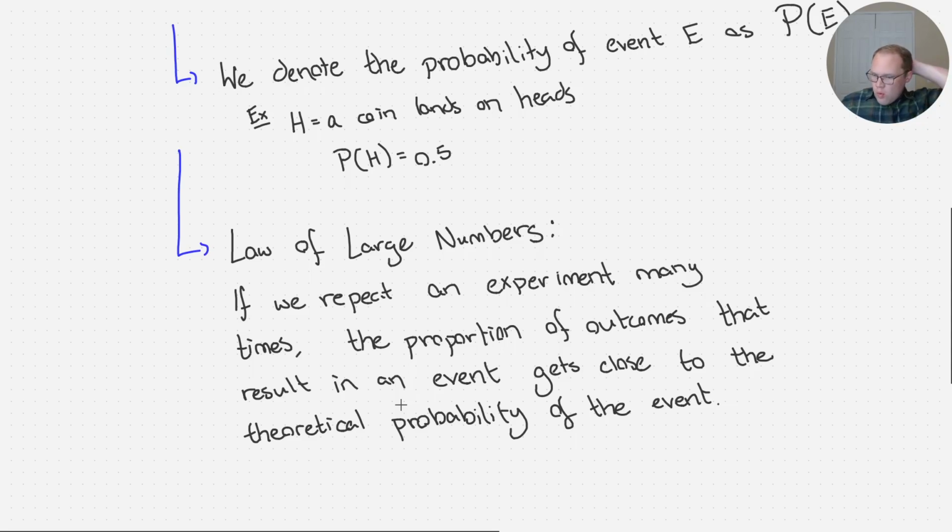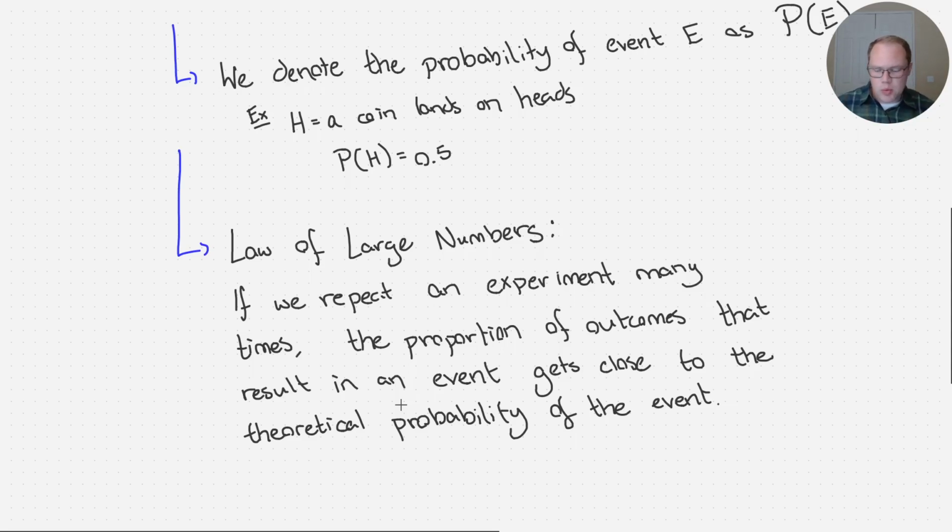Now, what if we took that coin and we tossed it 1,000 times? Now, the chance that it comes up tails all 1,000 times is so remotely small as to be practically zero. It is almost impossible for that coin to come up tails 1,000 times. Okay? Technically, it's possible, but it's so rare that it's unlikely to happen.